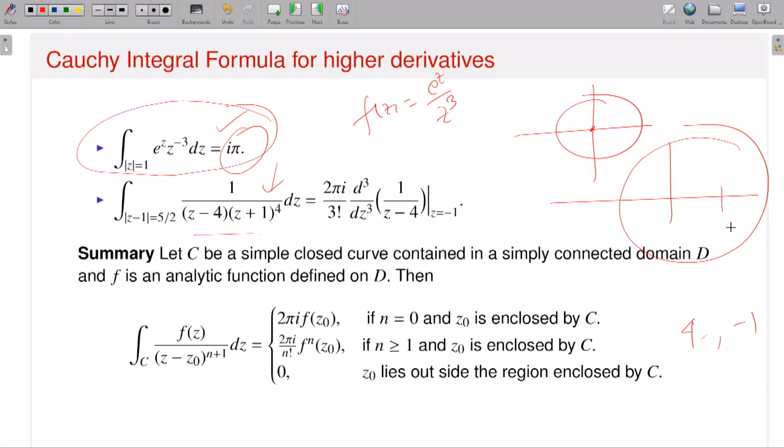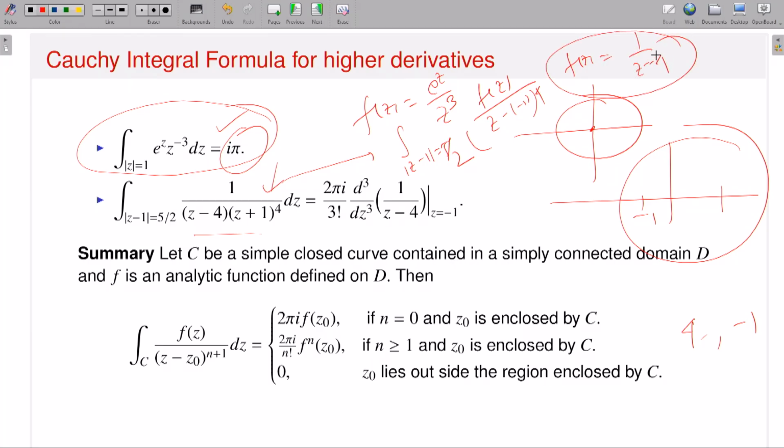The only one that matters is minus 1, which is sitting inside. So you do care about minus 1. So what I will do, you can write this object as the integration over |z minus 1| equal to 5 by 2, of f of z divided by z minus of minus 1 to the power 4, and what is your f of z here? F of z is 1 by z minus 4.